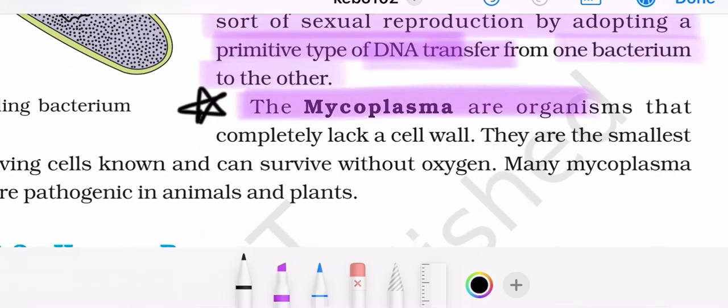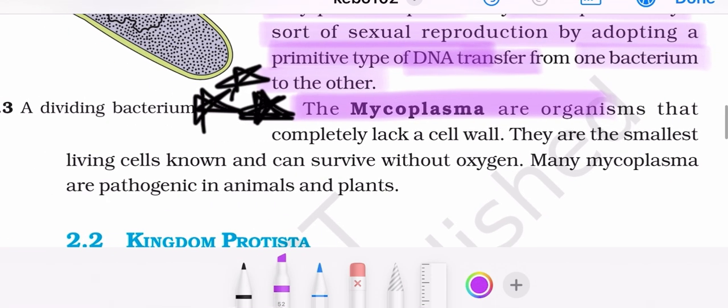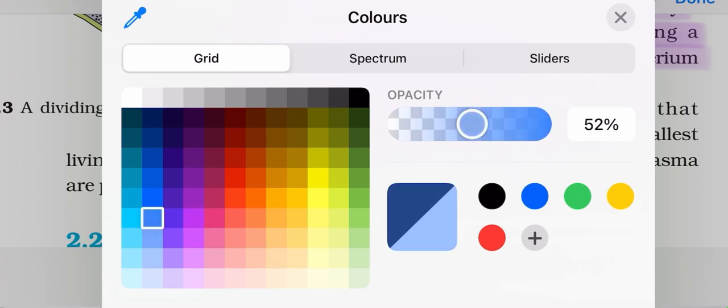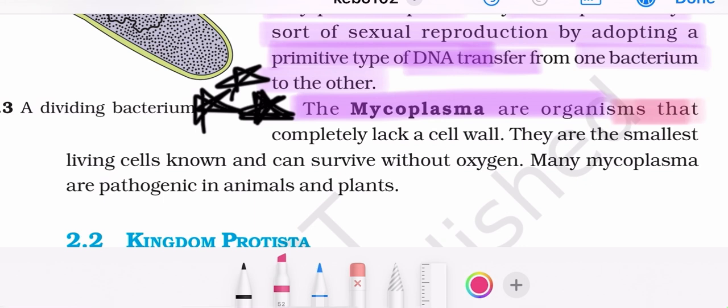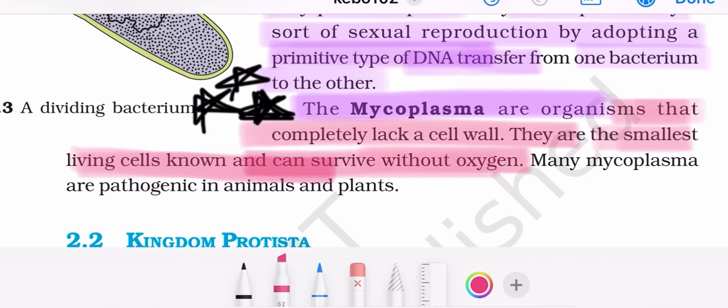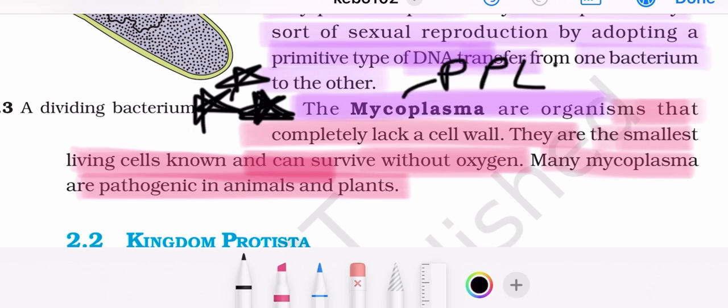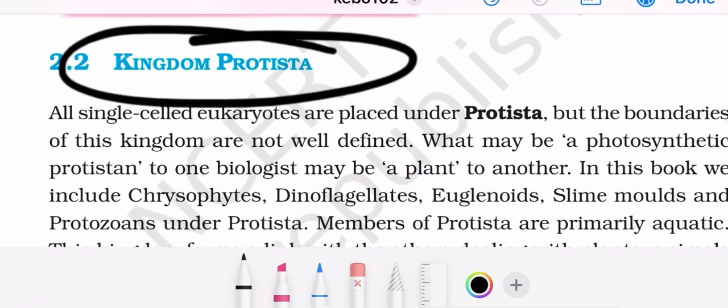Again, this one paragraph is very, very important. The mycoplasma are organisms that completely lack a cell wall, and they are the simplest living organisms known and can survive without oxygen. They are aerobes but can survive without oxygen, and many mycoplasma are pathogenic in animals and plants. They are PPLO, pleuropneumonia-like organisms.